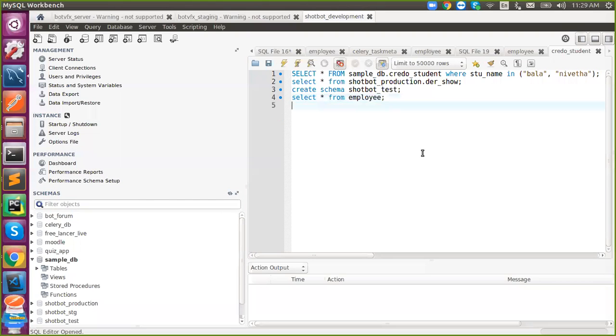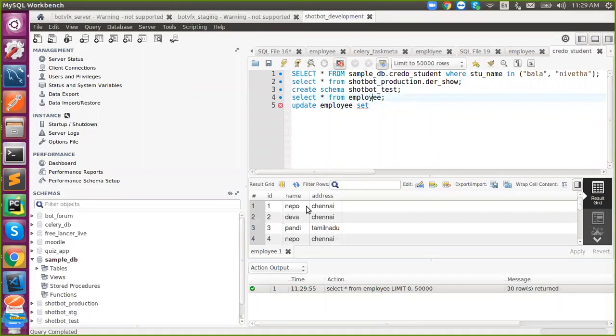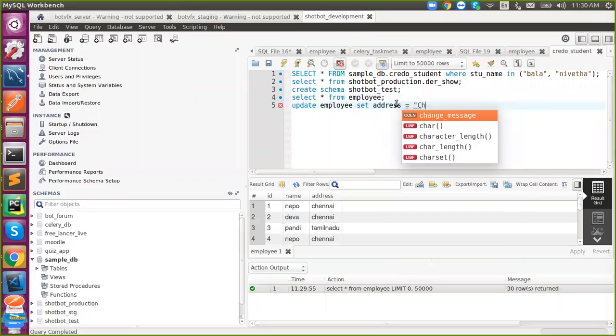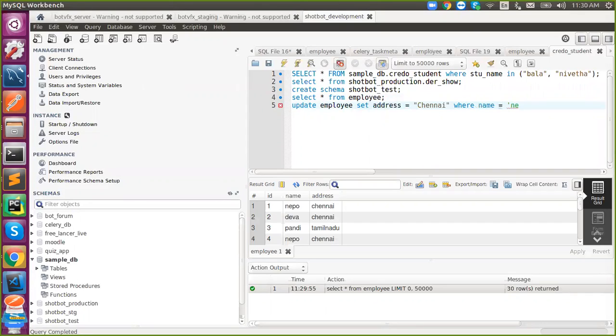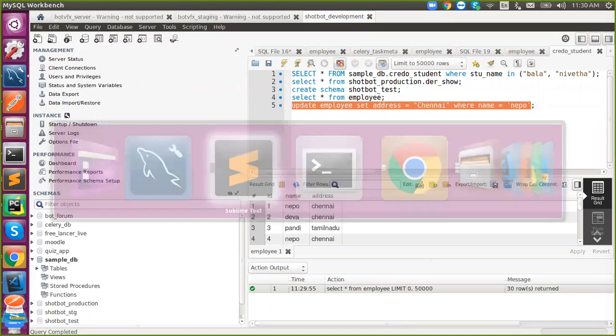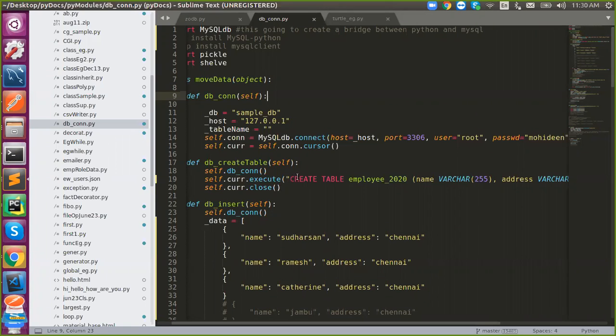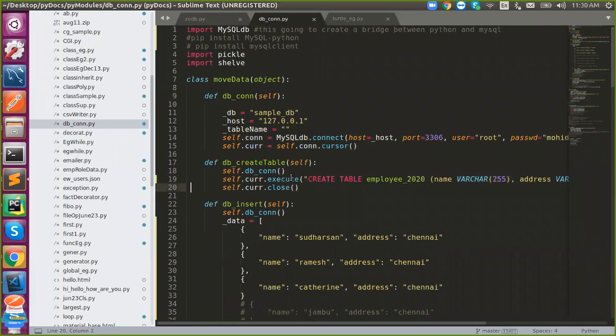For example, I want to update something: update employee set address equal to Chennai where name equal to Nepo. This is my SQL query. I need to copy this code and paste it inside my execute command. Then it will work.